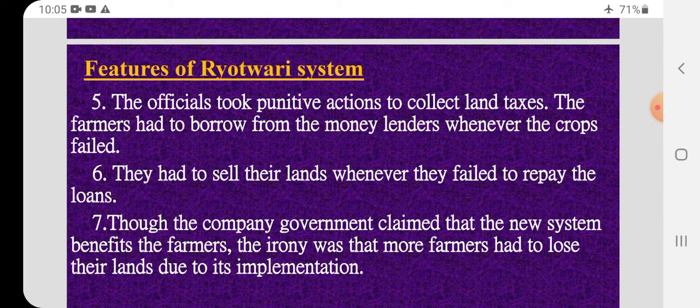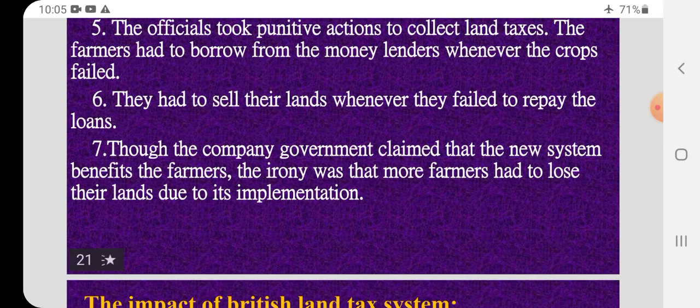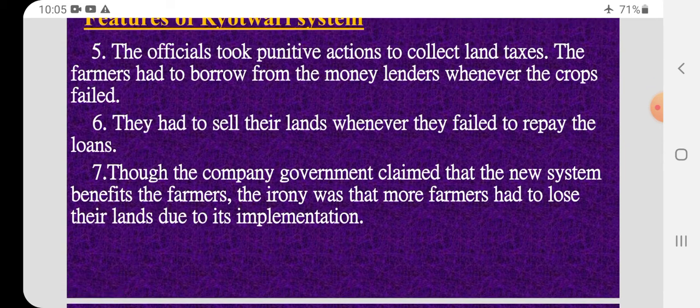So as a result, what did the farmers do? They went and took loans from other people. They had to sell their lands whenever they failed to repay the loans. So if I cannot repay the loans, I have to sell my land. Though the company government claimed that the new system benefits the farmers, the irony was that more farmers had to lose their lands due to its implementation. So though the company gave the land to the farmers, they have to pay the tax. If they don't pay the tax, the land will go back to the Britishers.